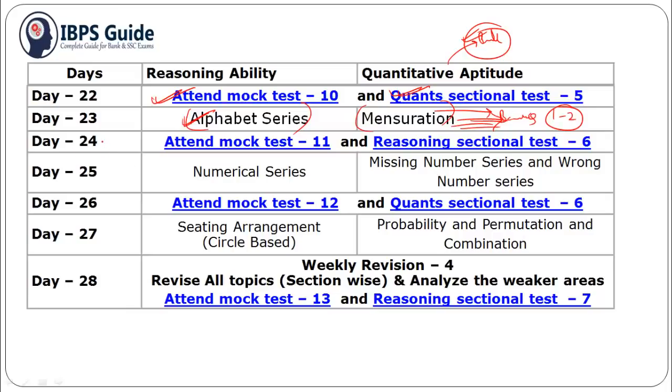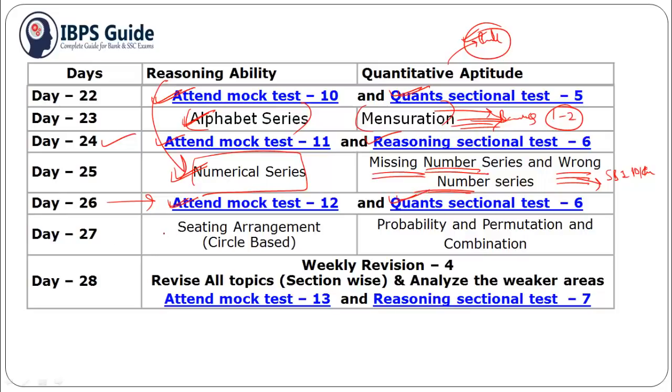Only 1 to 2 questions you can expect from here, so you should be familiar with the basic formulas of mensuration. For day 24 you should attend mock test 11 and reasoning sectional test 6, and for day 25 you should practice numerical series, that is of reasoning ability numerical series, and for quant you should practice series both missing as well as wrong number series, as wrong number series was also asked in our previous SBI examination, both PO and clerk examination. For day 26 you should attend mock test 12 and quant sectional test 6.